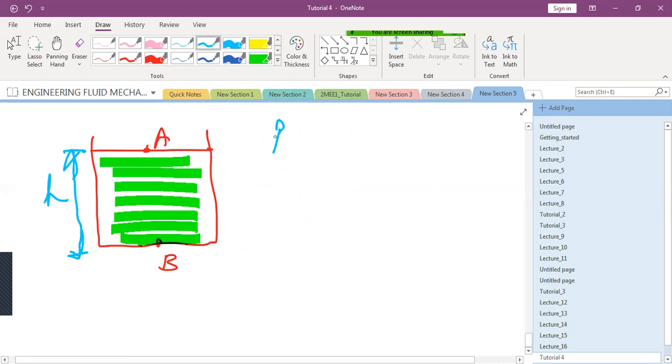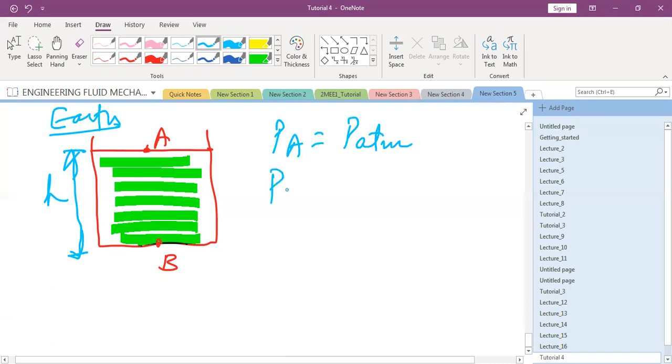What will be the pressure at A? If you were on Earth, what will be the pressure at A? P atmospheric. Pressure at B? P atmospheric plus rho g.